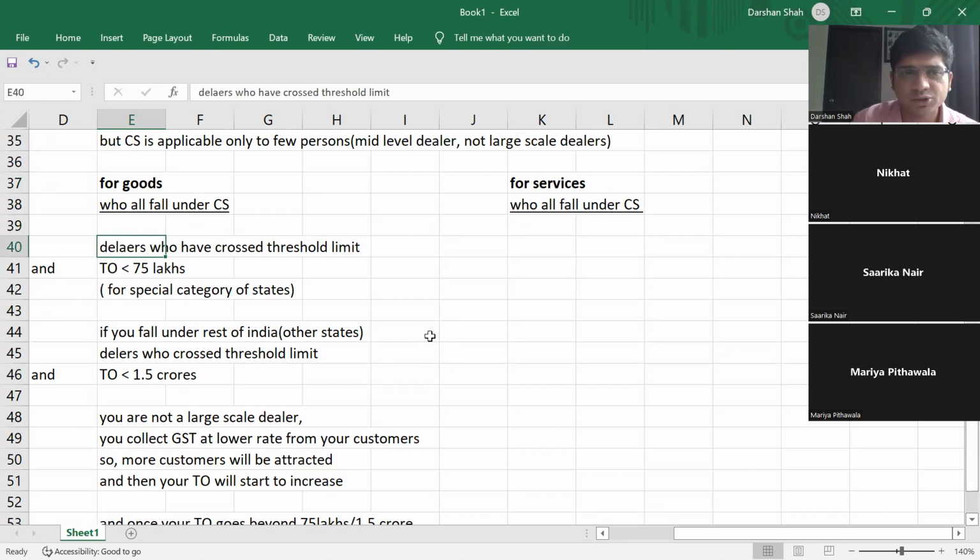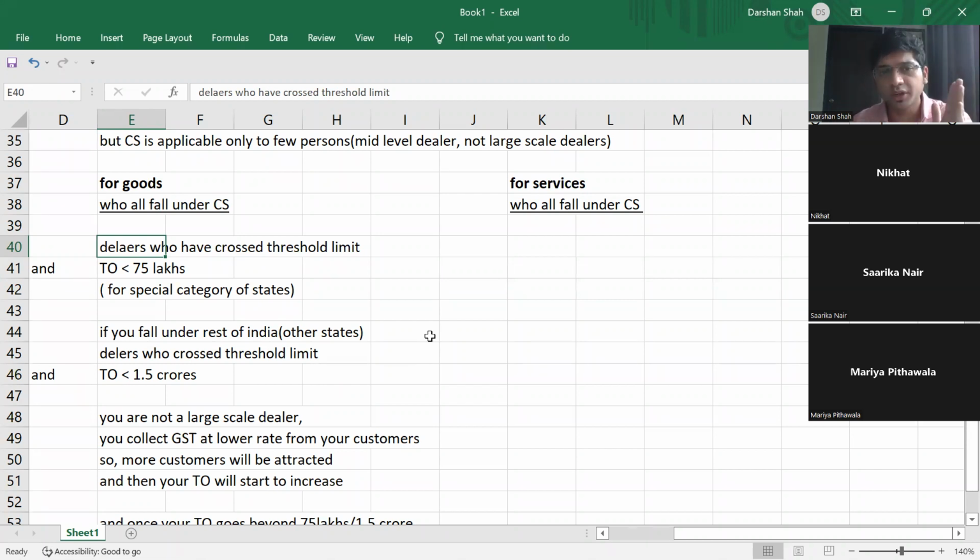What if a dealer has not even crossed threshold limit? Then no registration is required, and you don't need to collect GST at all. GST collected at lower rate and GST collected at normal rate. Correct? So if you fall below threshold limit, you don't need to collect GST.